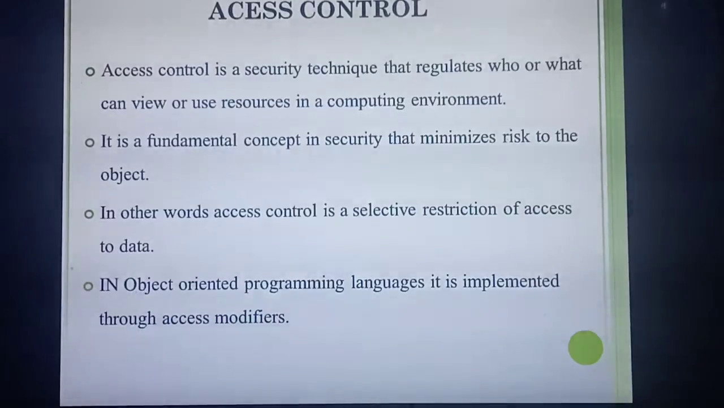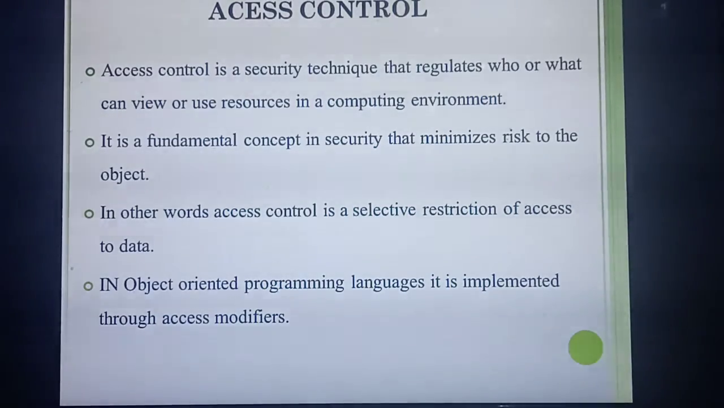Okay. So next one is access control. What do you mean by access? Access means you are getting or taking information. Okay, access control. So you are controlling something. This is a very important 3 mark question, access control. So what do you mean by access control? It's a security technique. Okay, what's the use of access control?